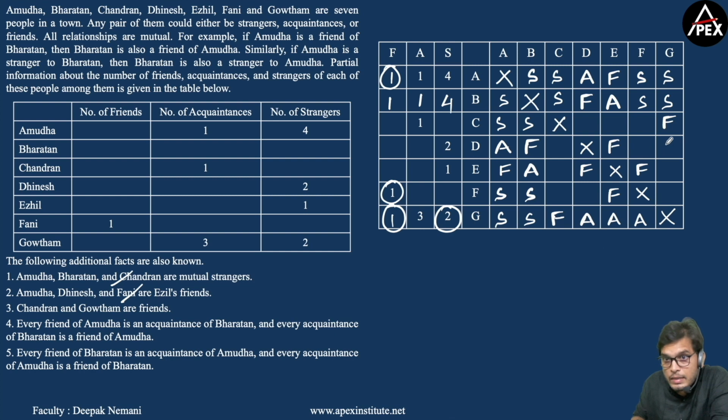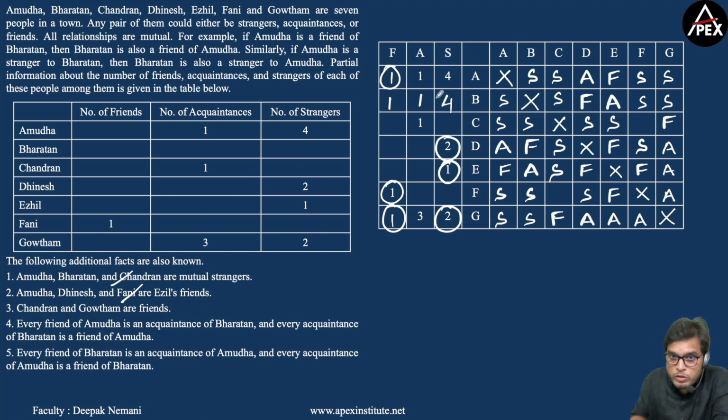So if that's the case, G is an acquaintance of D, G is an acquaintance of E, and G is an acquaintance of F. Now we have D having two acquaintances and 2 friends. Now it is also mentioned that D should be having 2 strangers, and they should be C and F. So if C and F are strangers to D, D is a stranger to both C and F. Done. Now we also have E having one stranger, and that should be C. So C is a stranger to E, so E is a stranger to C.